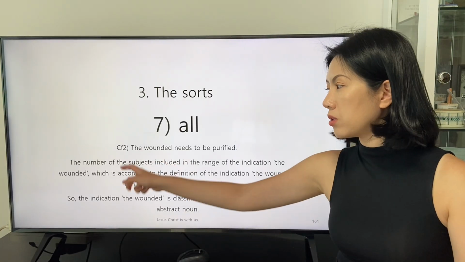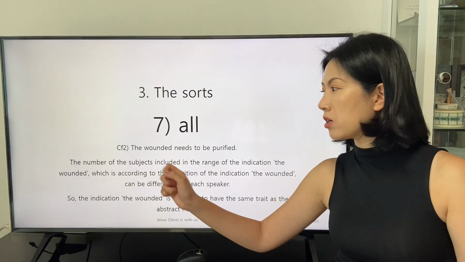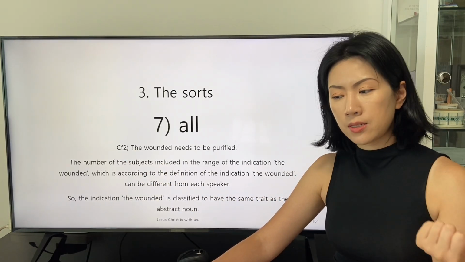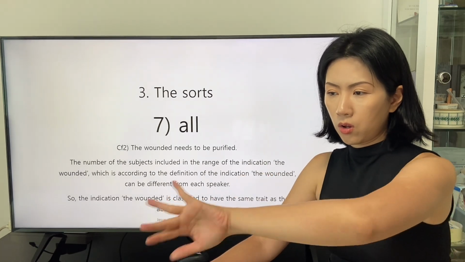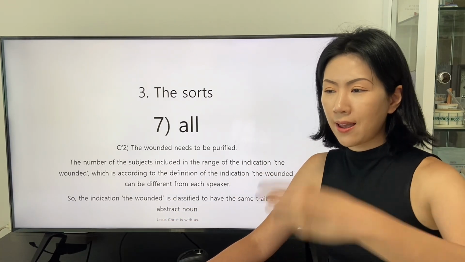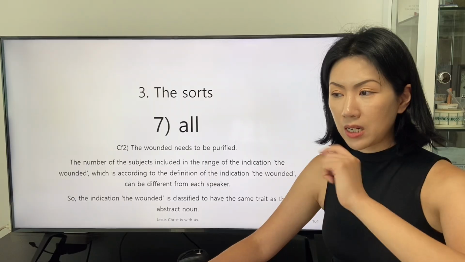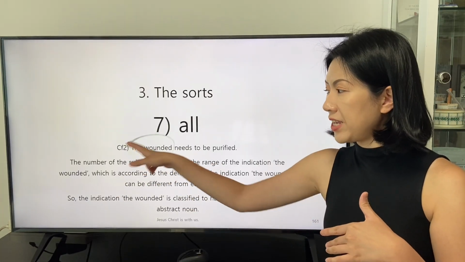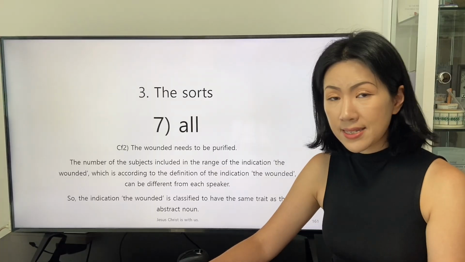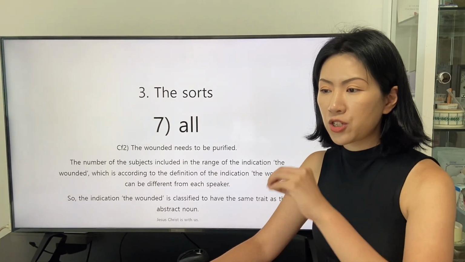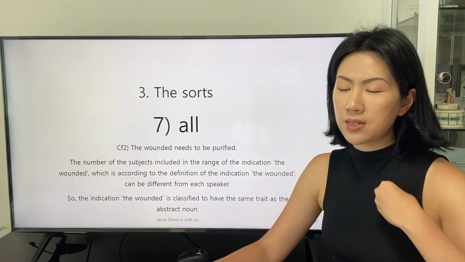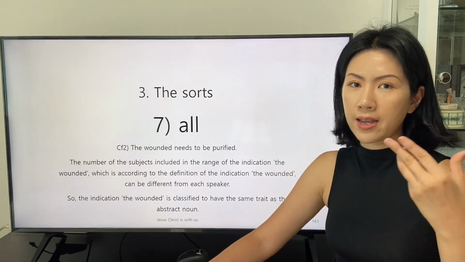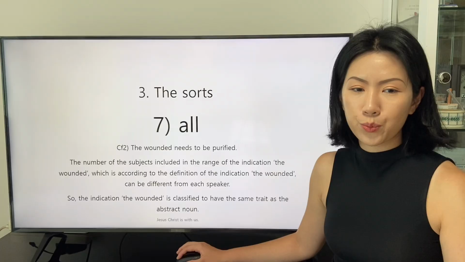This is the explanation for understanding the subject, the wounded, which integrates the subjects that have the trait defined by the adjective wounded. The phrase the wounded collects the subjects that share the same trait, so we can say that the phrase the wounded functions like a collective noun.